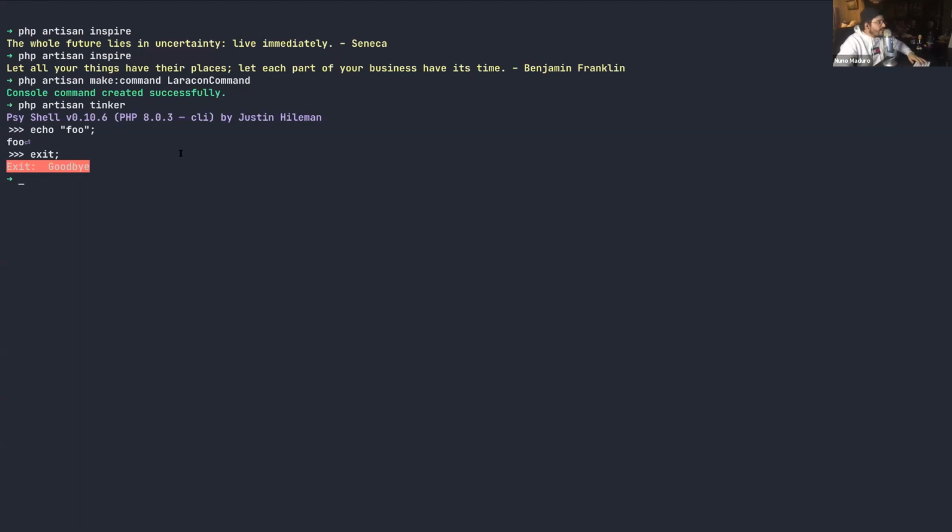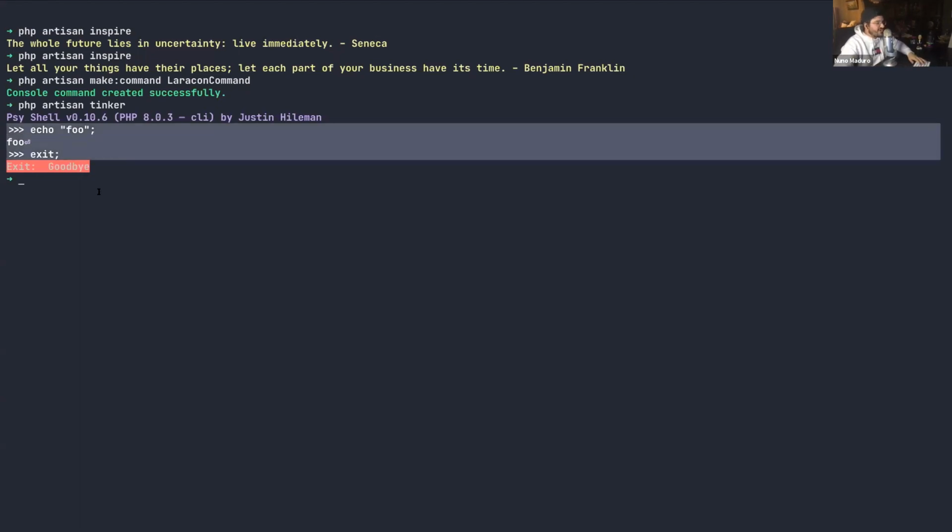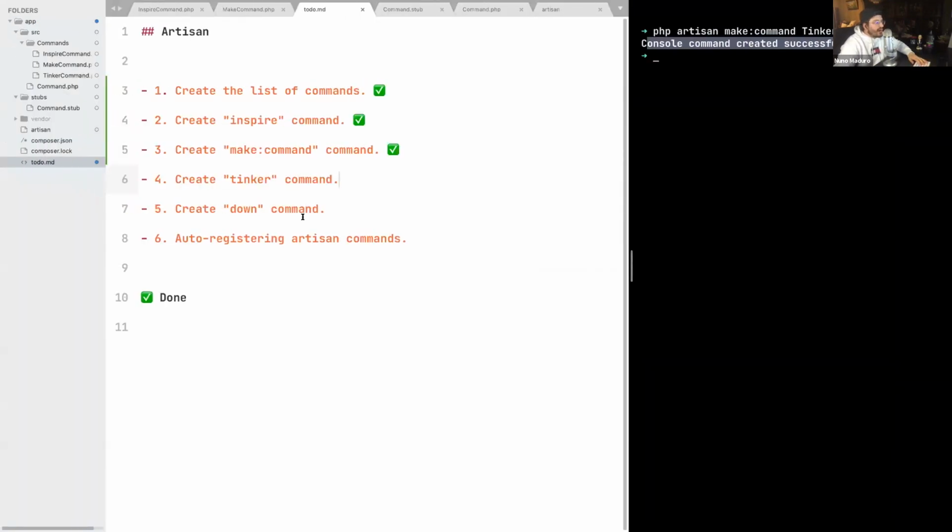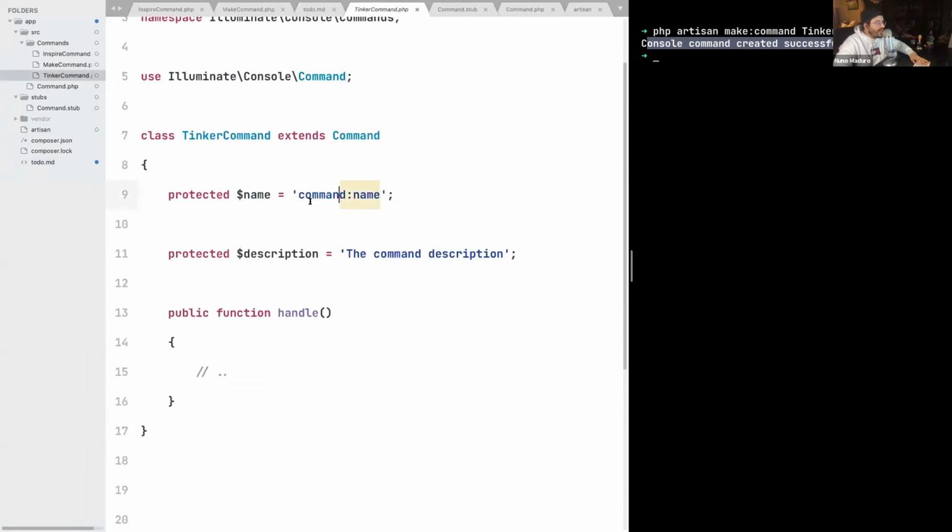So how can we create something like this that is so magical, but within our Artisan from scratch? Well, I can tell you that I can create Tinker with just one line. So I hope you guys are ready. Let's go. Let's head over to our Tinker command and adjust the name.